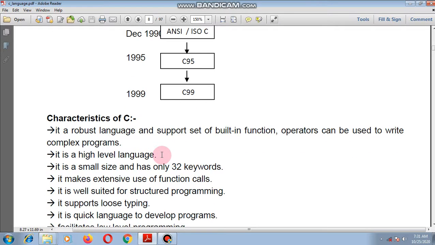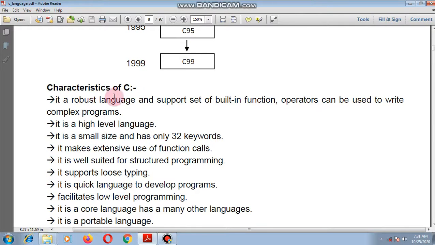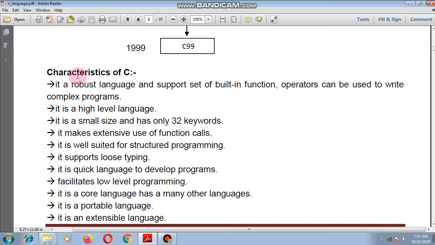Any version of C language includes different types of characteristics. The first one is a robust language. Robust language means it supports a set of built-in functions and operators which can be used to write complex programs. So C language supports a set of built-in functions and operators to develop programs.